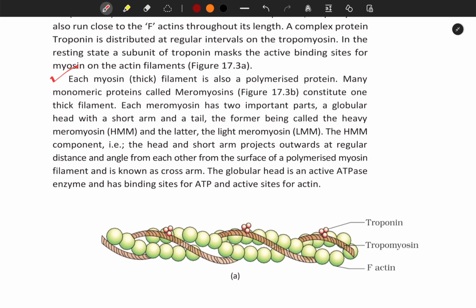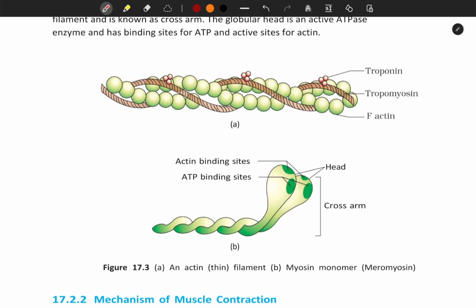The HMM component, that is the head and short arm, projects outwards at regular distance and angle from each other from the surface of a polymerized myosin filament and is known as cross arm. The globular head is an active ATPase enzyme and has binding sites for ATP and active sites for actin. Figure 17.3 represents an actin, that is thin filament, and myosin monomer, that is meromyosin.